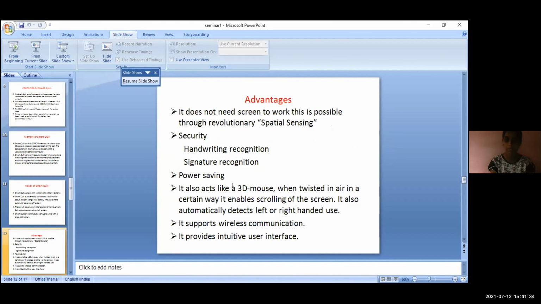Advantages of smart wheel. It does not need a screen to work. That is possible through revolutionary spatial sensing, security, handwriting recognition, signature recognition. It saves power. It acts like a 3D mouse when twisted in air. In a certain way, it enables scrolling of the screen. It also automatically detects left or right-handed use. It supports wireless communication. It provides a user interface.